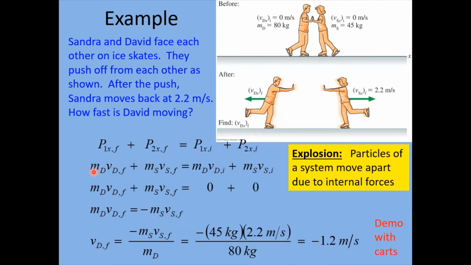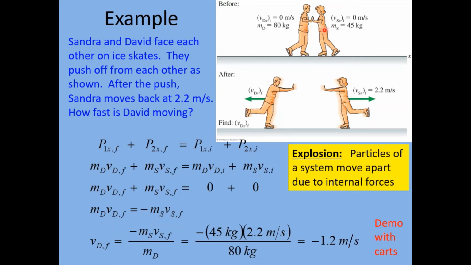So what I'm going to do now is replace P with the definition, remember, momentum is mass times velocity. I put subscripts in here to try to keep track of David and Sandra: D for David, S for Sandra, F for final, and I for initial. One thing that makes this problem a little bit simpler to work with is that if we look over here on the right side, notice these are the initial momentums of David and Sandra. So this is the initial picture, and this is the final picture after they push.